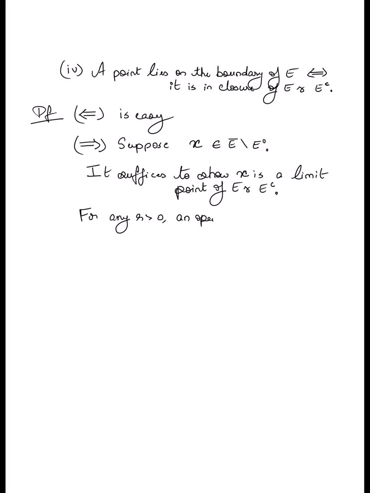an open ball, I don't want to write the full notation again, let me just call that ball B(X, R), the open ball of radius R centered at X. That's the notation here. It satisfies the following property. It contains elements from E.